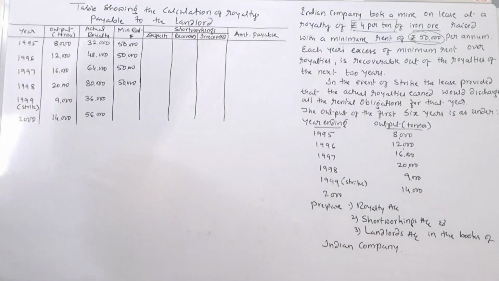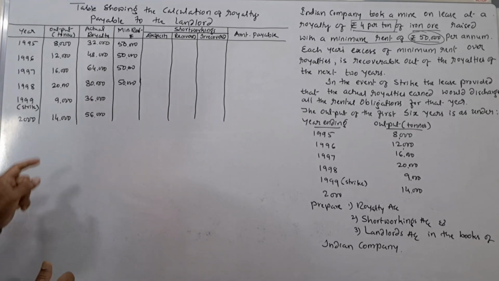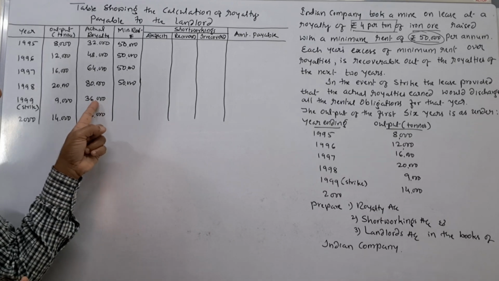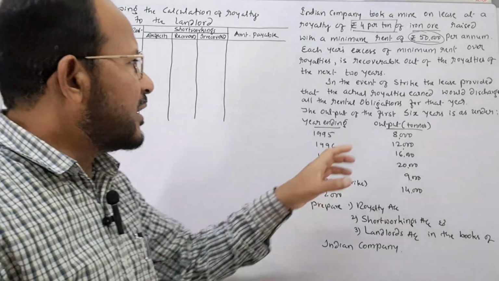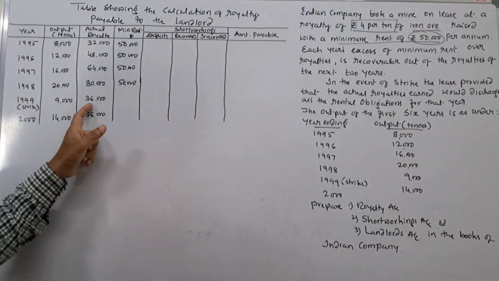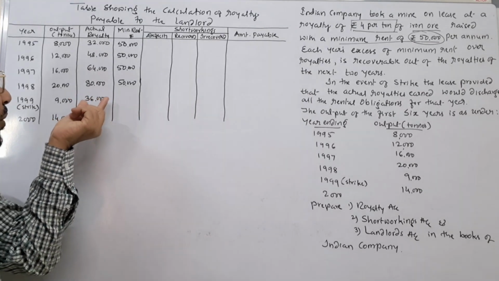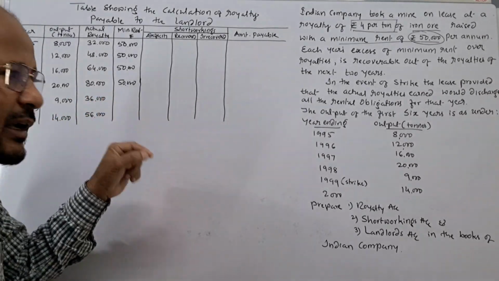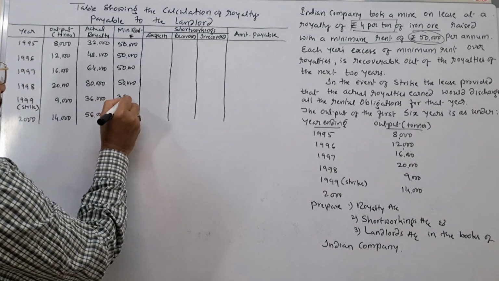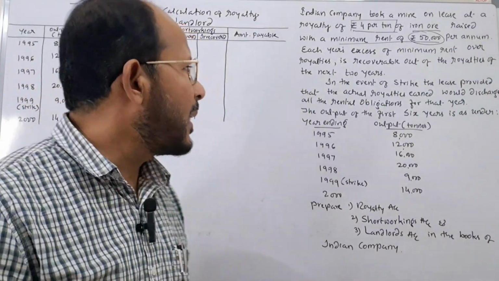But in the fifth year, strike was there. Because of that reason, you see, actual royalty is rupees 36,000. Therefore, what we have to do? As per the information given in the problem, we have to reduce the minimum rent to rupees 36,000. It means whatever actual royalty is there, that amount is to be taken as the minimum rent in that year. That is why in the year 1999, the minimum rent comes to rupees 36,000, which is equal to the actual royalty.